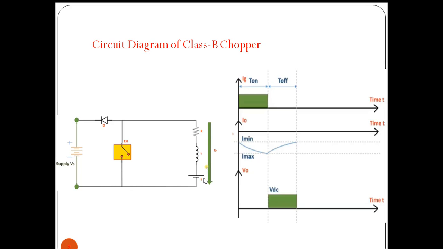Current flows in this path. When the current is flowing in this path, the inductor will release the energy which is stored by the inductor, in the same direction as current flows.